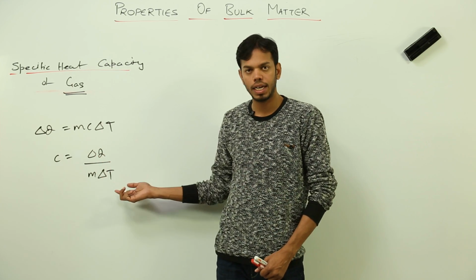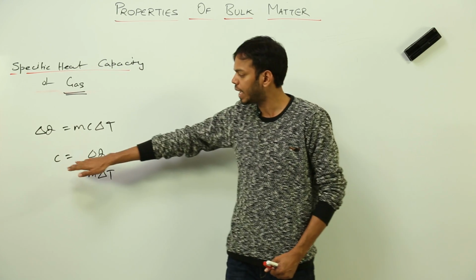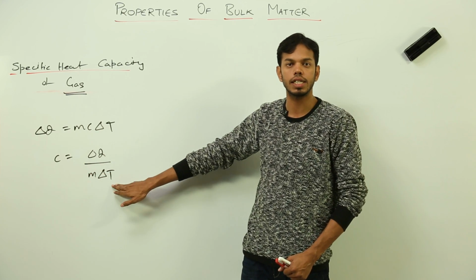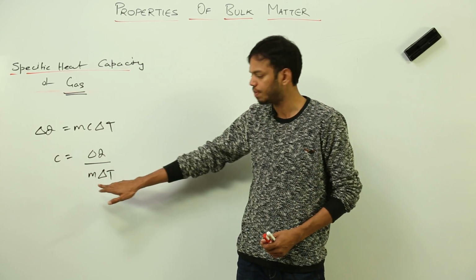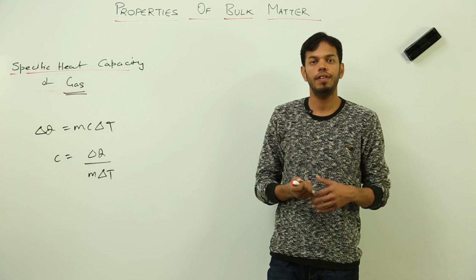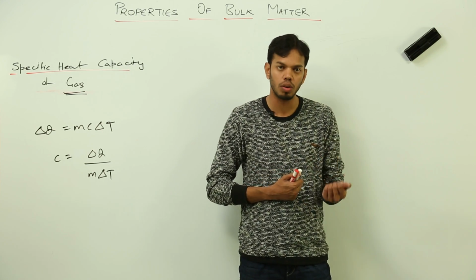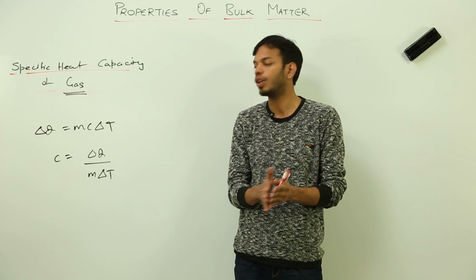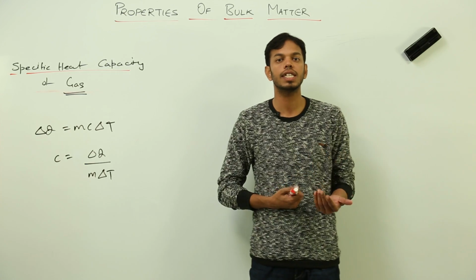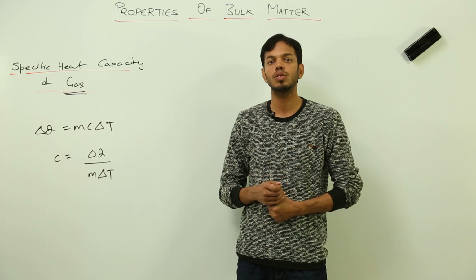C is delta Q upon m delta T. I'll be going with the definition again, that is, specific heat capacity of gas is equal to amount of heat required to change the temperature of unit mass of substance by unit degree Celsius. Done? But according to condition, if gas is compressed very fast, if gas is expanded very slow, based on different conditions on which heat has been given to the gas, specific heat capacity can have different set of values like 0, infinity, maximum, positive and negative. So let's discuss those values one by one.